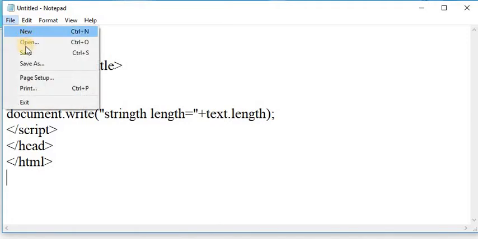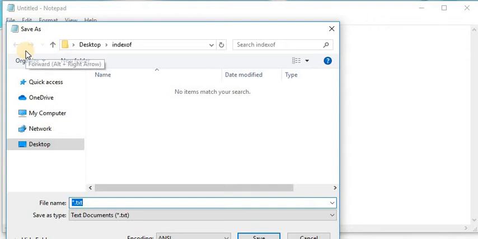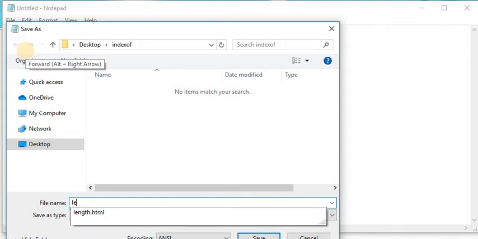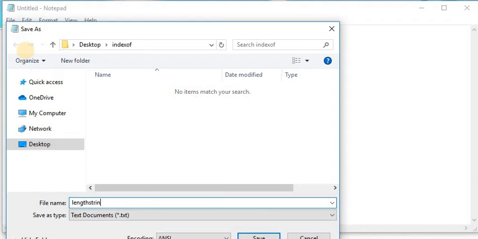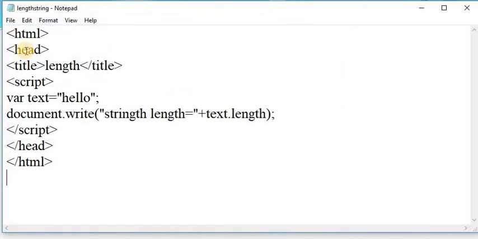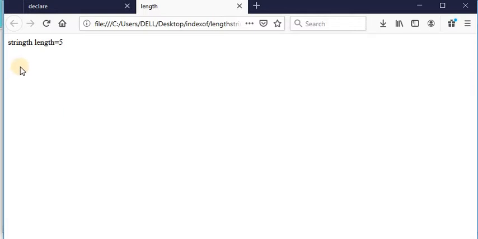Save this file with the name, here I am taking length string dot HTML, and see the output of this program. It returns 1 2 3 4 5 on a web page. This is the output of our program, that is string length is equal to 5.